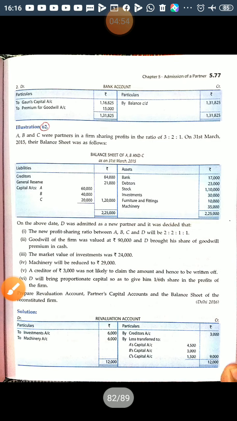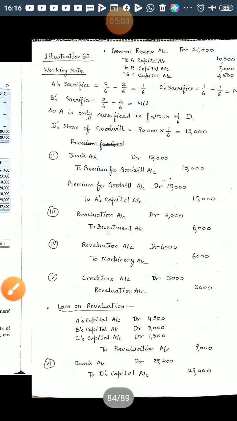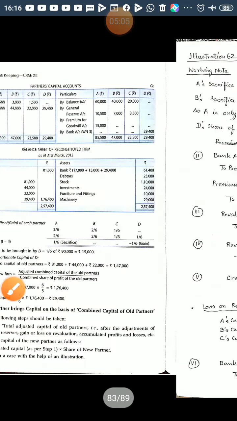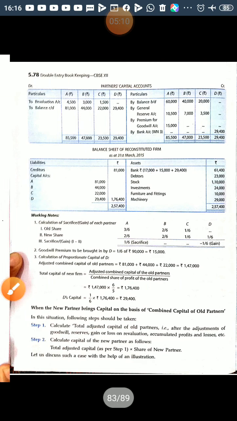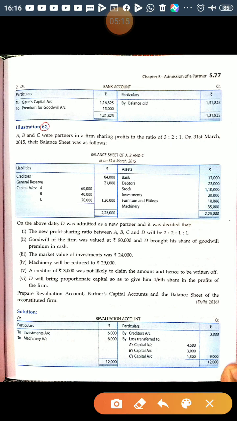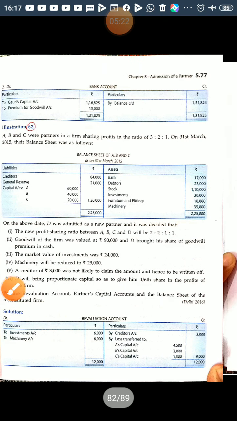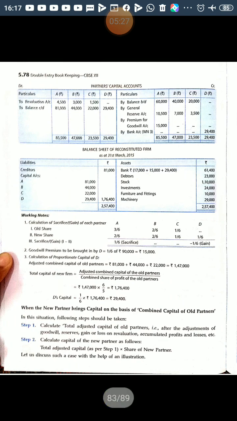Now bank we were doing already. So debtors, there is no adjustment related to debtors, so it will be shown as it is in the balance sheet. Debtors same amount 23,000. Now next is stock. Again, stock is also not having any adjustment, so stock will also be shown as it is in the balance sheet, 1,10,000.